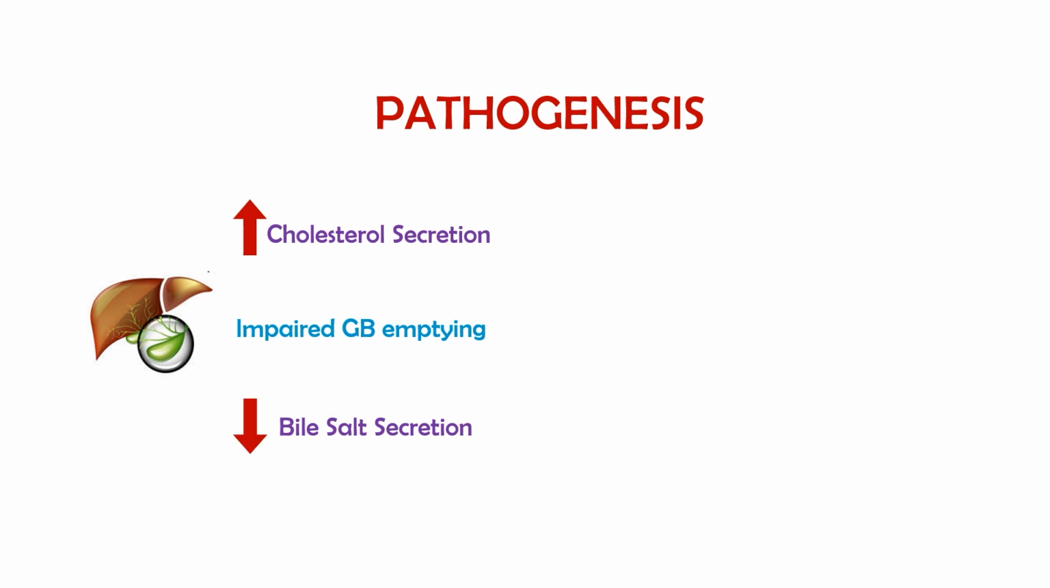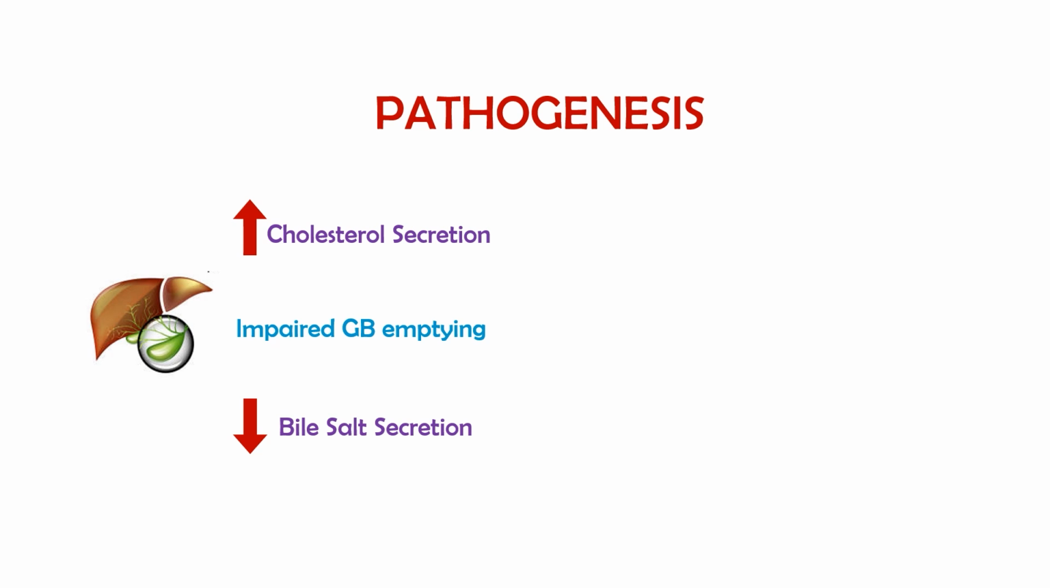So to make it simple, we will see that basically cholesterol is kept in solution by bile salts. So there are bile salts which are having the effective role in solubilizing cholesterol and preventing it from precipitating. But whenever there is increased cholesterol secretion due to obesity, due to old age, or there is decreased bile salt secretion, so what will happen?